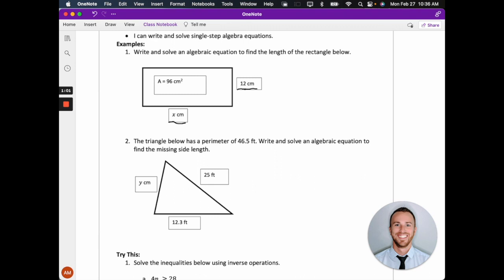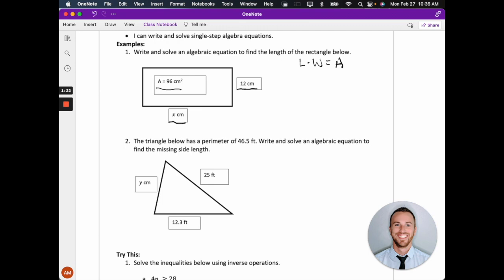We do know that the area is 96 centimeters squared. So you need to know how to find the area of a rectangle before you can answer this question, right? To find the area of a rectangle, the formula we're going to use is length times width equals area.